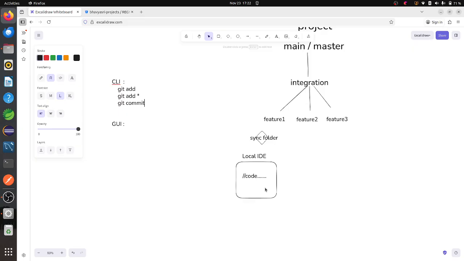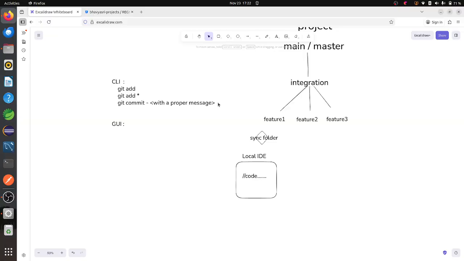Now, whatever lines of code are there, first of all, I have to add all the code into this feature branch. Then I have to commit them with a proper message. By seeing that message, management or the team lead will understand what he did on this particular day, that developer D1 did this type of code today, or worked on this particular feature.